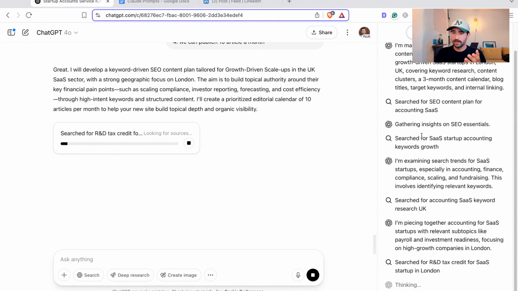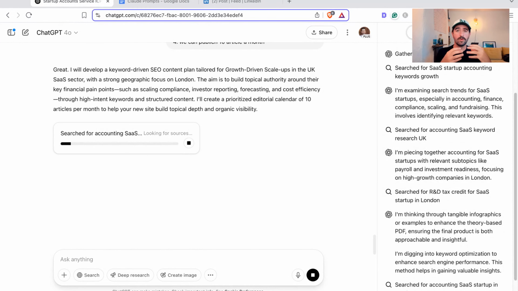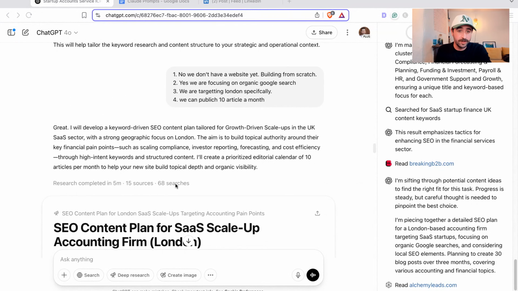And you can see in the right hand panel here what ChatGPT is actually doing. It's gathering insights on SEO essentials, so understanding what it needs to focus on, looking at SaaS in particular, keyword research for the UK, and piecing it all together with relevant subtopics that are going to be really important to our clients. Okay, so it's gone and done this research and it's done 68 searches.